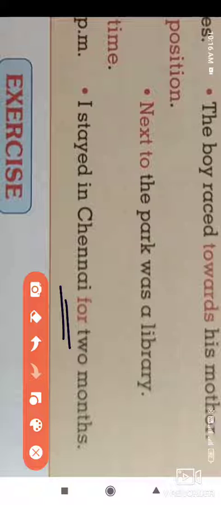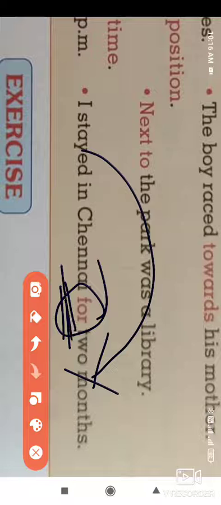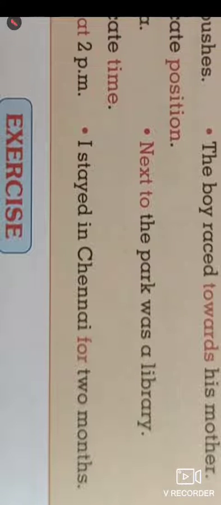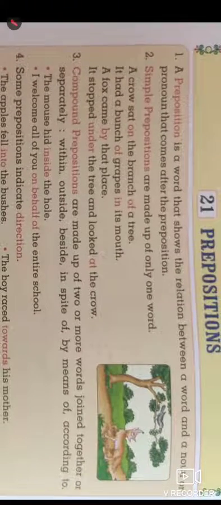How long did I stay? For 2 months. So the word 'for' shows the time spent in Chennai. Such prepositions are used in the sentence.